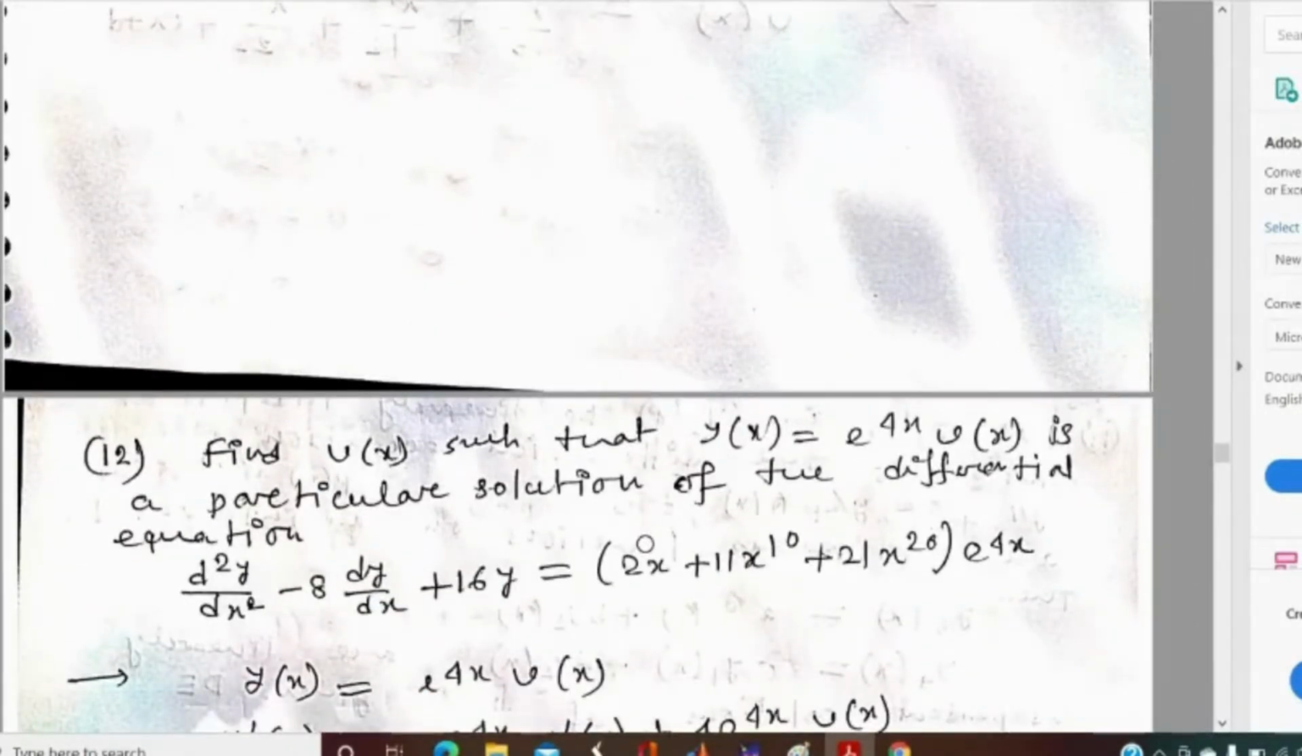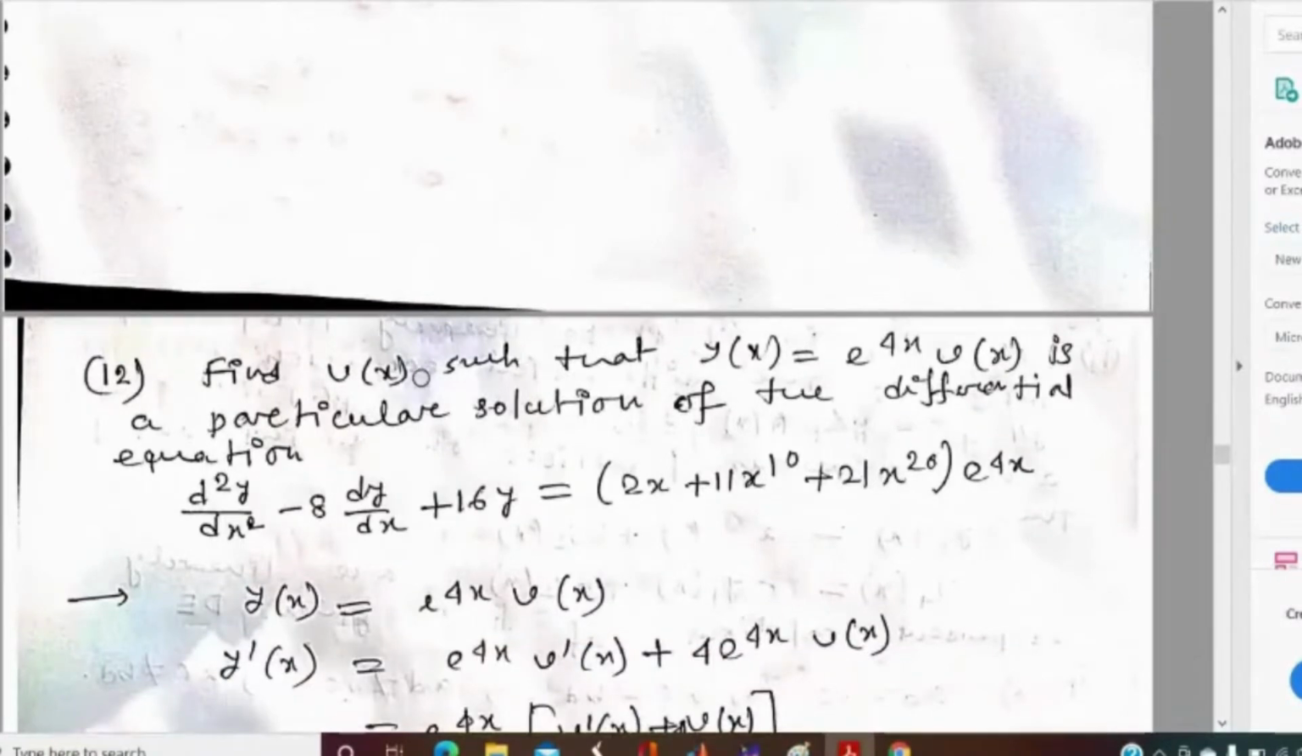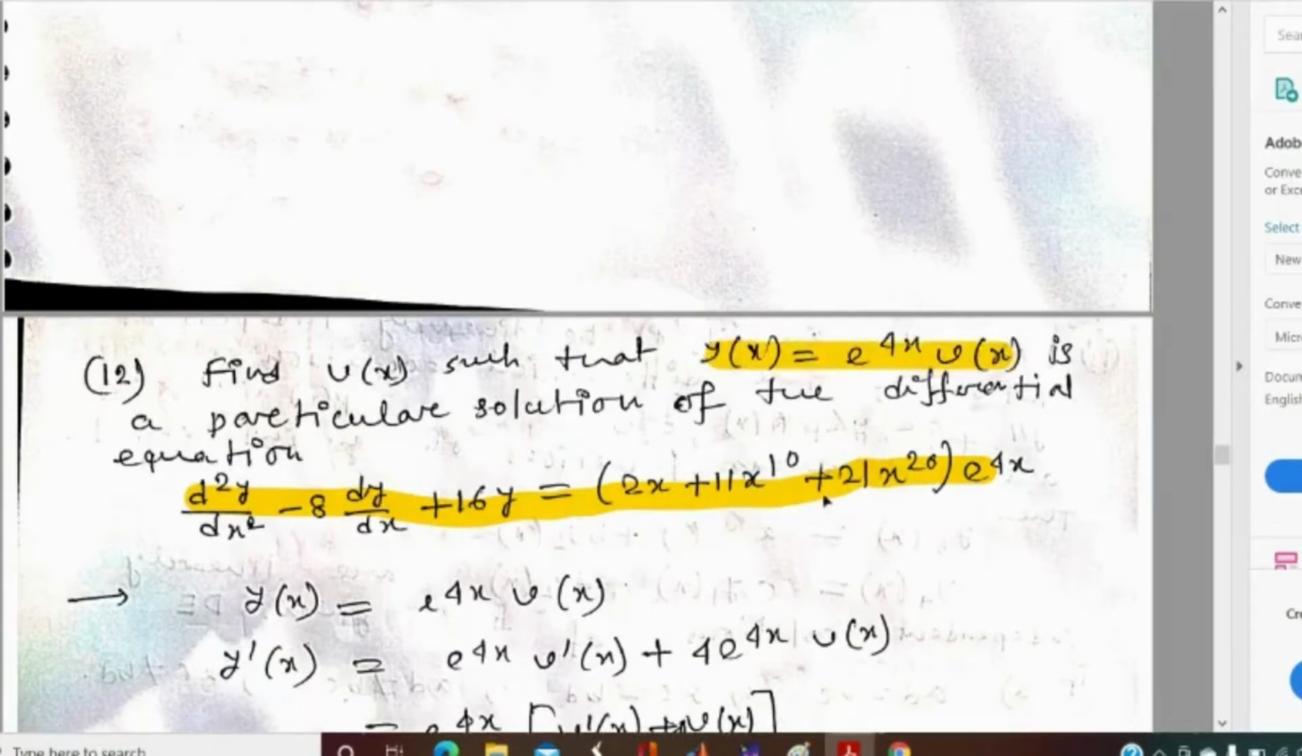In the next problem, you can see here that they are saying to find v(x) such that y(x) equals e to the power 4x times v(x) is a particular solution of this given differential equation. So we have to find the value of v(x) for which this is a particular solution of this differential equation.